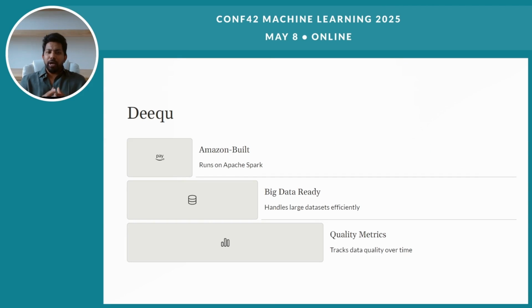Deequ is built by Amazon and runs on Apache Spark. It's good for checking big data and data that changes a lot. It can also track your data quality over time. It works best for AWS users, big data, or teams using Spark, but it is not ideal for small projects or beginners.